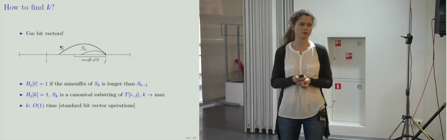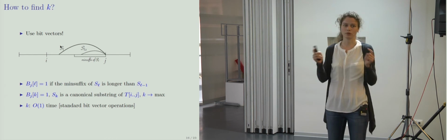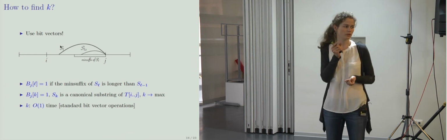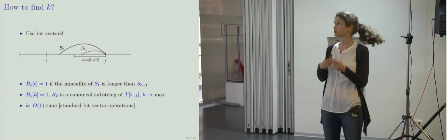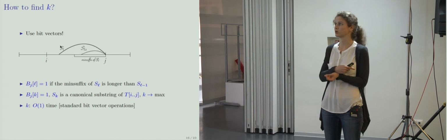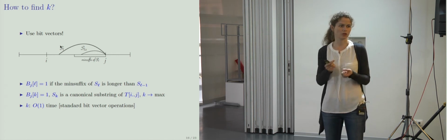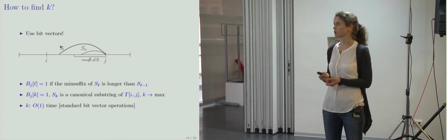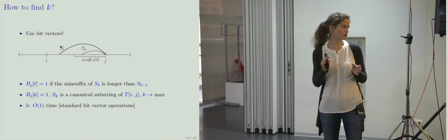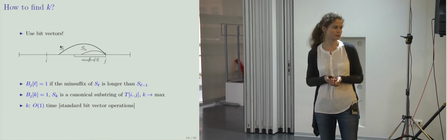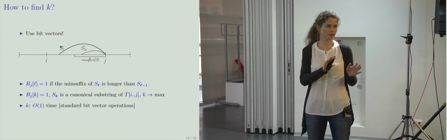We use bit vectors for this. The bit vectors are defined as follows, very simple. The bit L is set if the minimal suffix of SL is longer than the previous canonical substring. So Sk is simply the highest set bit in the interval ij. And of course, we can compute it in constant time using standard bit vector operations. So this way, we can obtain constant query time. I will explain to you how to obtain tau query time a little bit later, okay?